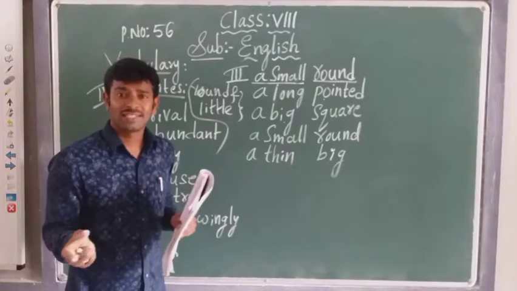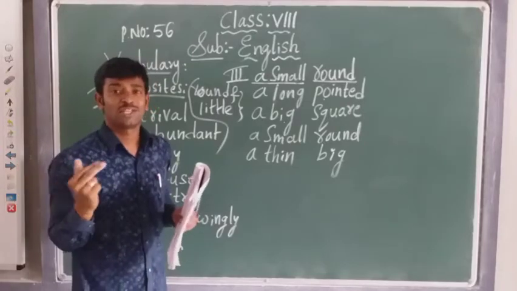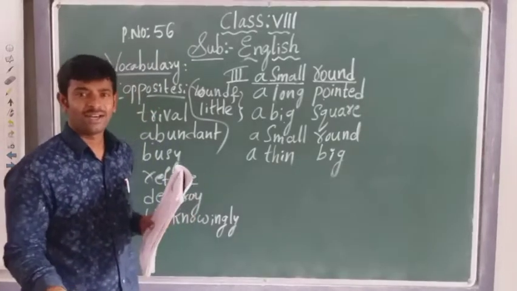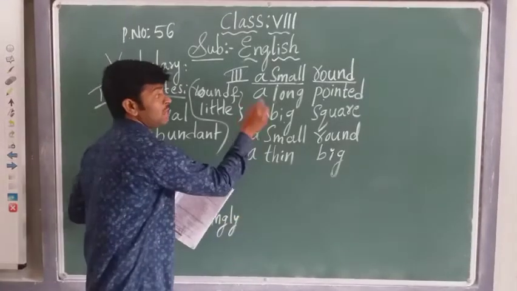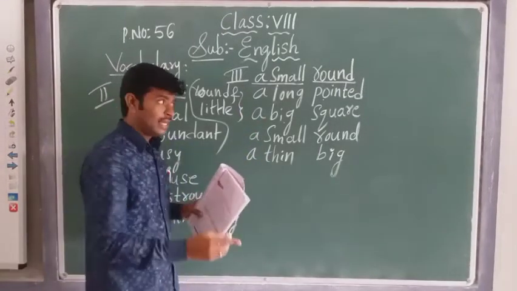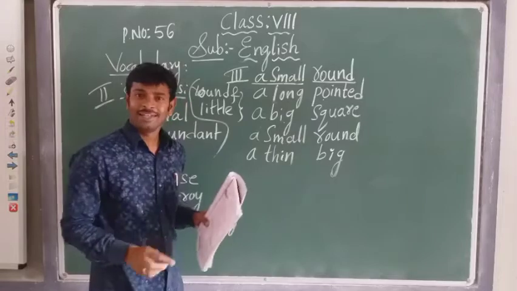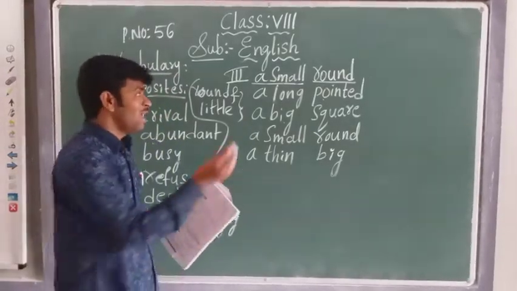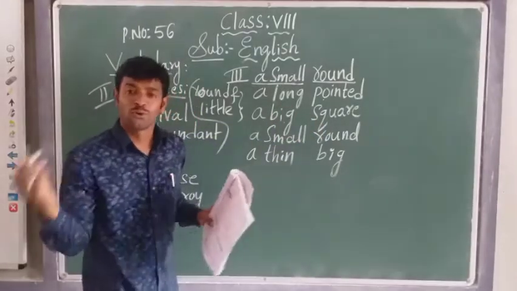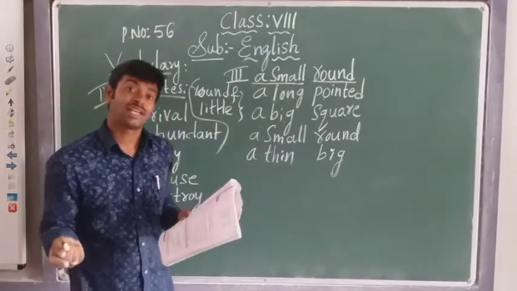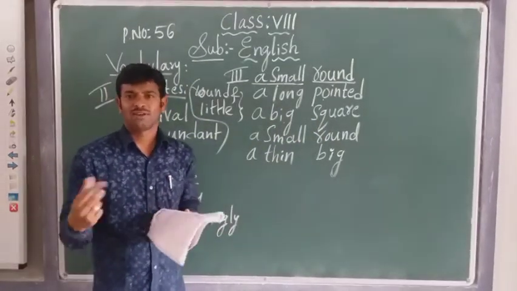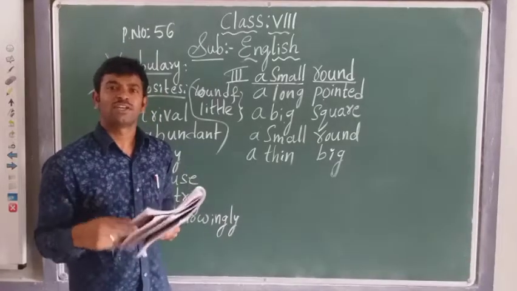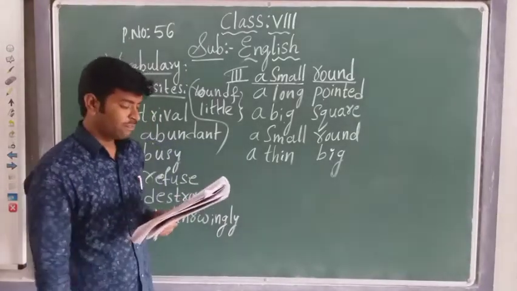How many students can sit? More than 50 to 60 students can sit in our class. Yes or no? How the class is? A big square. Is our classroom a rectangular shape? No, it is a square shape. So a big square room. Or you can also add classroom. But room means not only classroom. Our bedroom, kitchen room, whatever it may be.